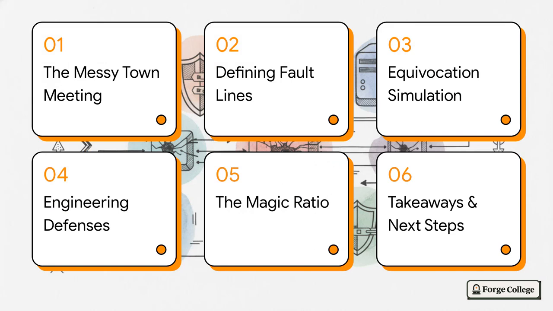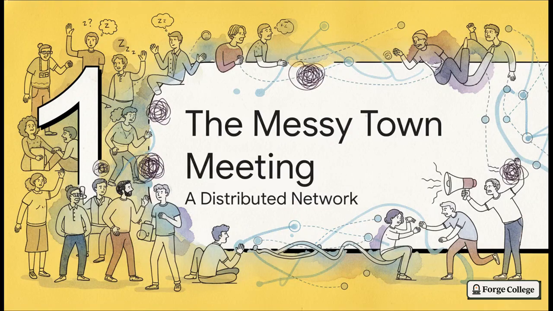Here is our blueprint for today. We'll start with the messy town meeting, move into defining distributed fault lines, and run the equivocation simulation. After that, we'll look at engineering the defenses, calculate the magic ratio, and wrap the whole thing up with key takeaways and next steps. All right, Section 1, the messy town meeting.